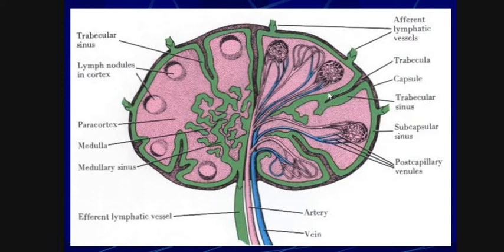It looks like a tubule, so it is named trabecular sinus. This is the trabeculae, which also look like tubules. This is the capillary network, and this is also a capillary network.